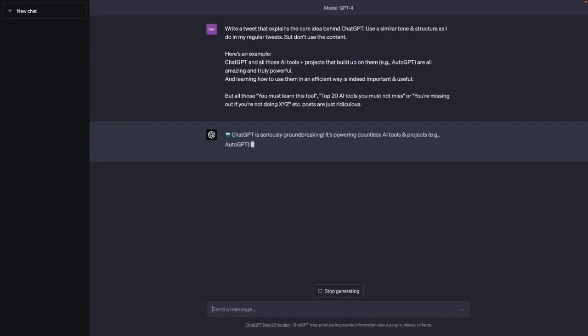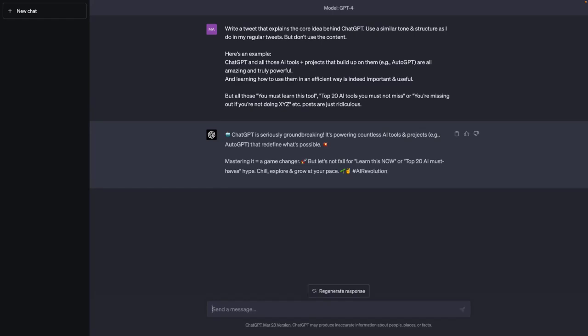Or in this case, a part of a tweet I actually wrote. I'm providing it as an example to ChatGPT here to kind of set the tone of the tweet I want ChatGPT to generate. Now, it also picks up some parts of the content of the tweet I did write in the past, but that makes a lot of sense here, since the tweet I want ChatGPT to generate is about generally the same topic as the tweet I provided as an example.